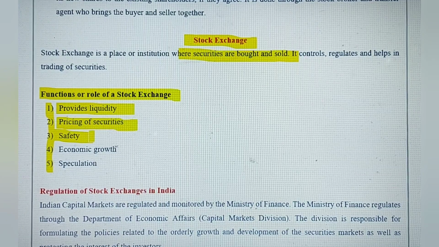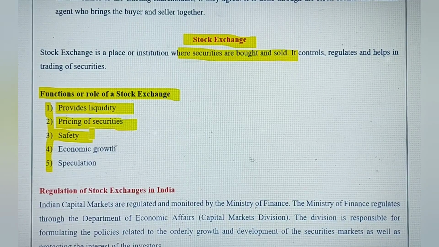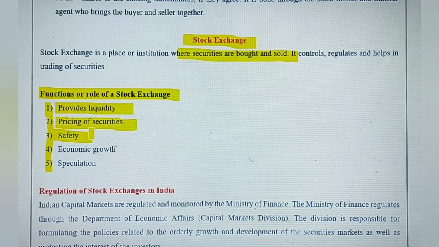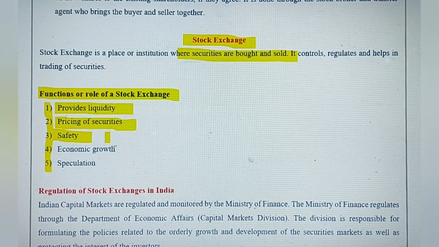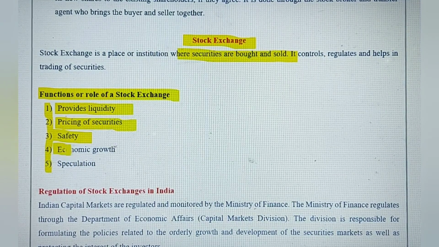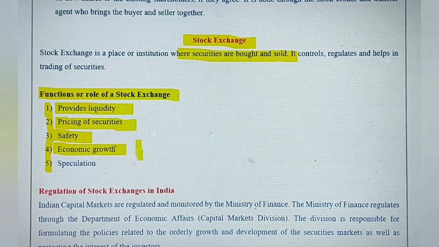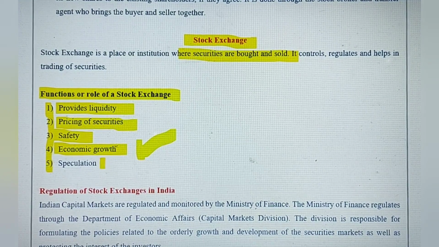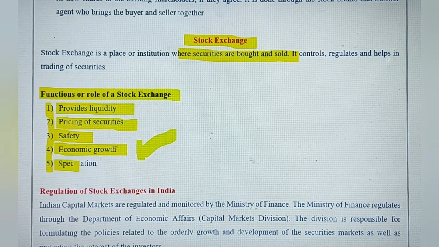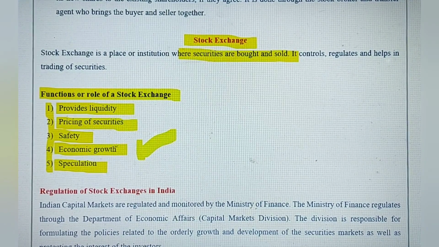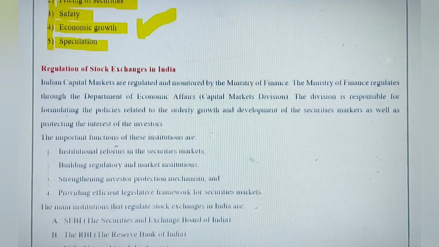It makes our investment safer because all these are controlled by SEBI and the government of India. So it always ensures that our investments are in safe hands. There are no fraudulent activities. Fourth one is economic growth of the country. So this is again a very important motto of the stock exchange. And speculation, it keeps a check on the speculation activity of the people, of the brokers and all that.